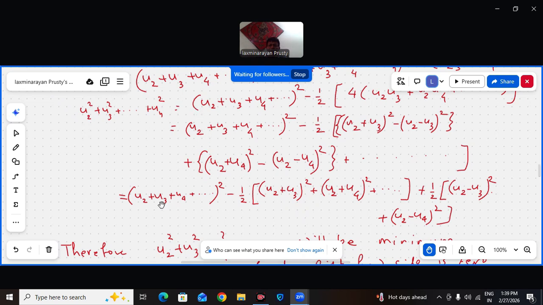So that means U2 square plus U3 square up to UN square is U2 plus U3 up to UN whole square, minus half of U2 plus U3 whole square plus U2 plus U4 whole square, like all those whole square terms, and plus half of U2 minus U3 whole square plus U2 minus U4 whole square, like this.